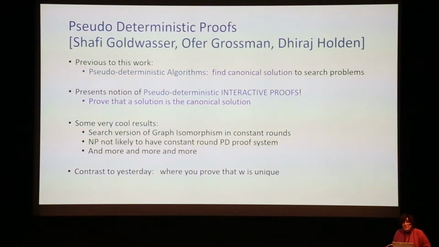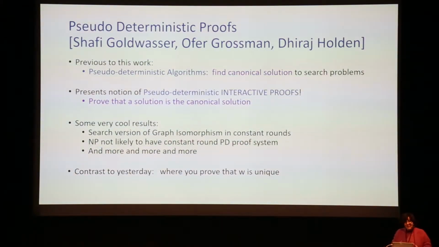The first one is pseudo-deterministic proofs by Shafi Goldwasser, Ofer Grossman, and Dhiraj Holden. Looks at pseudo-deterministic proofs. Okay, so previous to this work, there was this notion around by some of the same co-authors of pseudo-deterministic algorithms, where you want to find a canonical solution to search problems. Like one of the biggest problems in data science is something called reproducibility. So here there's this notion of reproducibility kind of built into the model. We always want to be able to get the same answer because we want to reproduce the results. So this is a fantastic notion, and now we have extended it to the notion of interactive proofs. And now we have a prover that can help you prove that a solution is a canonical solution.